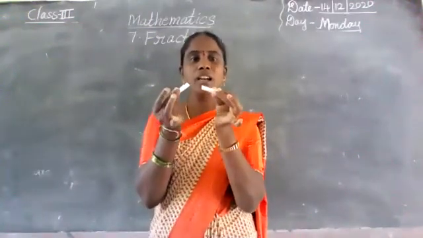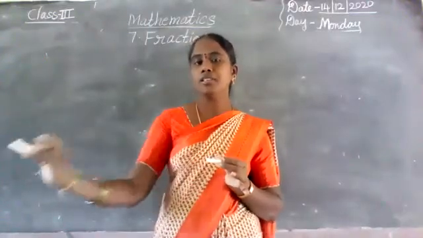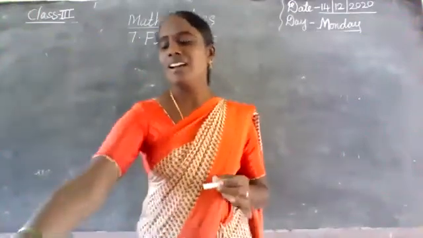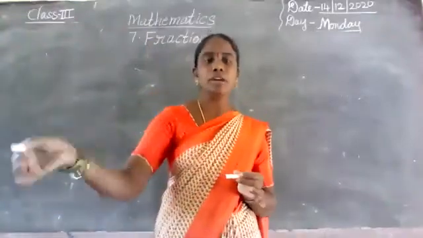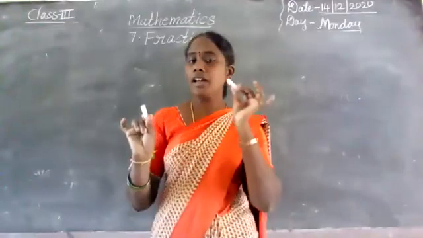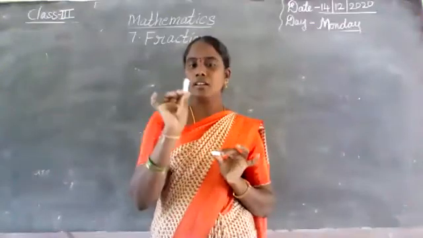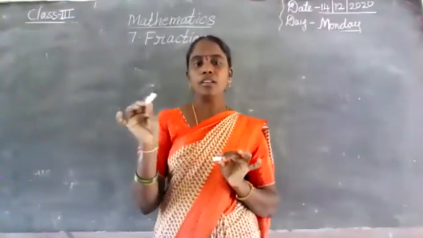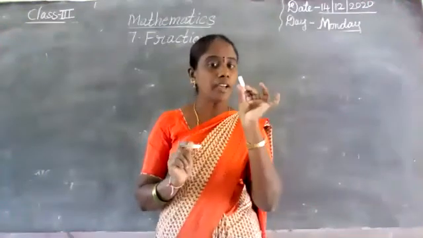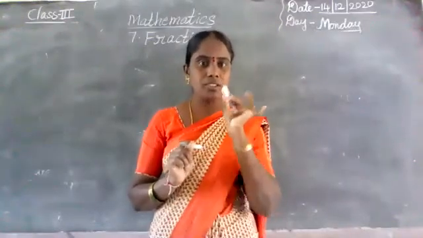Yes. Now I am giving this part of the chalk piece to Ishwar. Take it, Ishwar. Okay. Here I have given it to one boy or girl. Now how much chalk piece do I have, and how much chalk piece did that boy get? Yes. Now I have half a chalk piece. Is it correct or not, children?